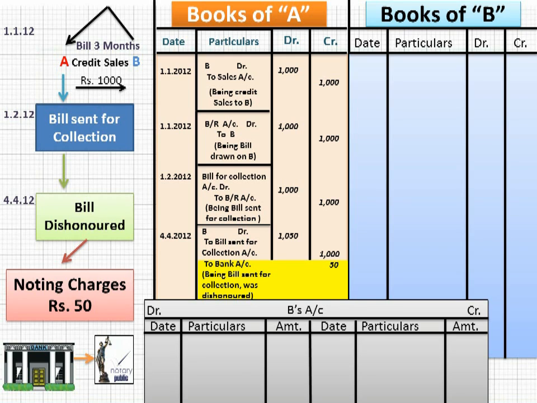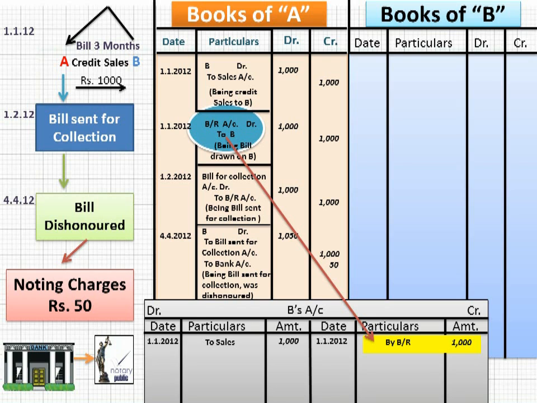Now, what he will do in B's account? I mean to say A will prepare B's account in his books. So let's prepare B's account or B's ledger. So we have to do the ledger posting on the basis of the above journal entries. And first journal entry, B was debited. So you debit B account in the ledger posting. To sales, rupees 1000 on 1st January, and then BR to B. B has been credited. It means B will be credited in the ledger posting. So by BR, rupees 1000.